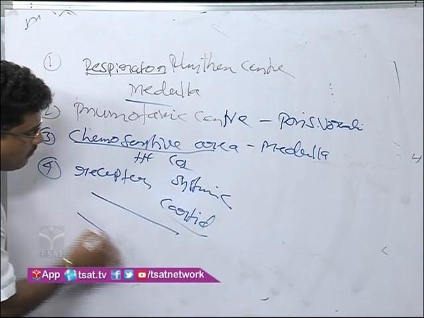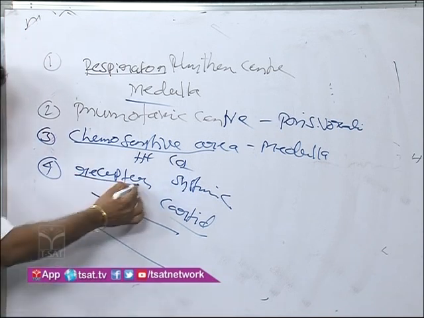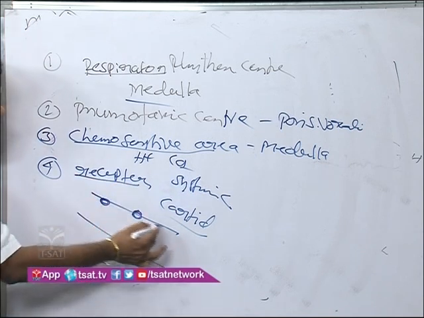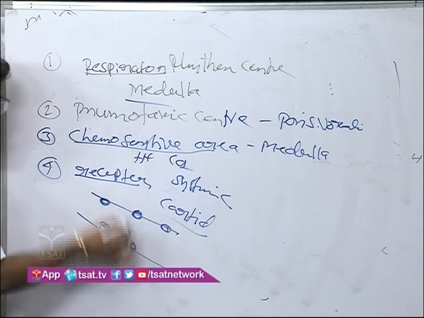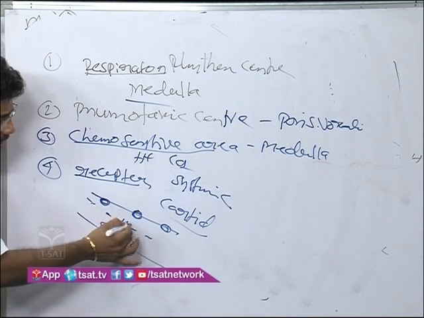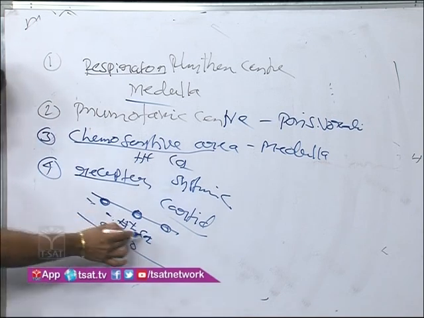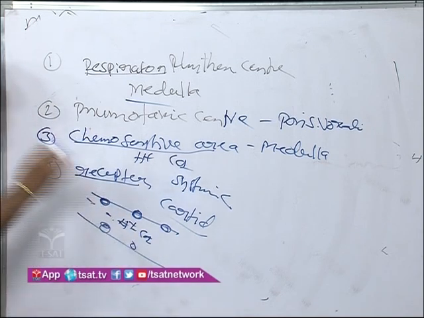So these are arteries. In the arteries, what is present? Receptors are present. You see, receptors. In the arteries, what is flowing? Blood is flowing. In the blood, H plus ions and CO2 increase, for example.